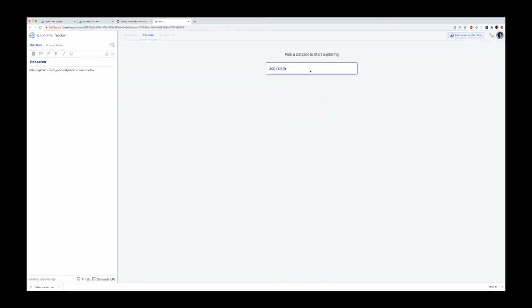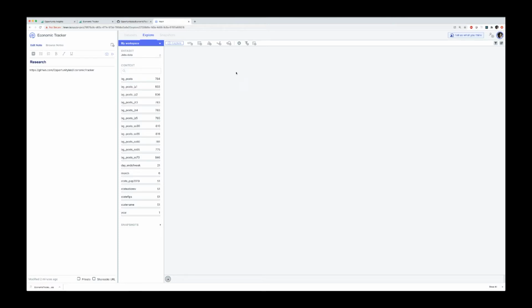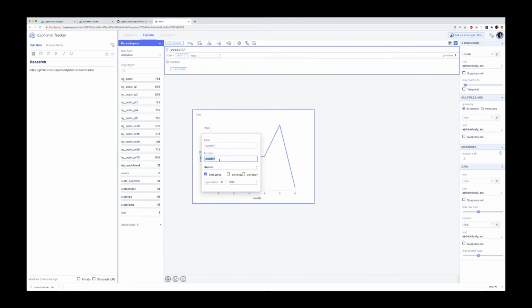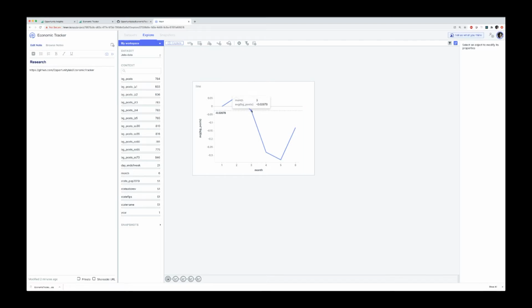So I'm going to go into explore mode here and just start to plot some of this data. The first thing I might want to do is look at overall trends, and I can do this with the existing data, but there's some problems with it that I want to call out. So let's say I start with the line chart and I just put on the month here, and then we'll just use average BG posts here, and this is where we're going to get into a bit of a problem, right? So this is the average BG posts, and what this is really doing is taking the state index over time and averaging that index. And so we can see that job postings went up in the second month of the year, but then of course have gone down and now maybe are starting to climb back up here in June.